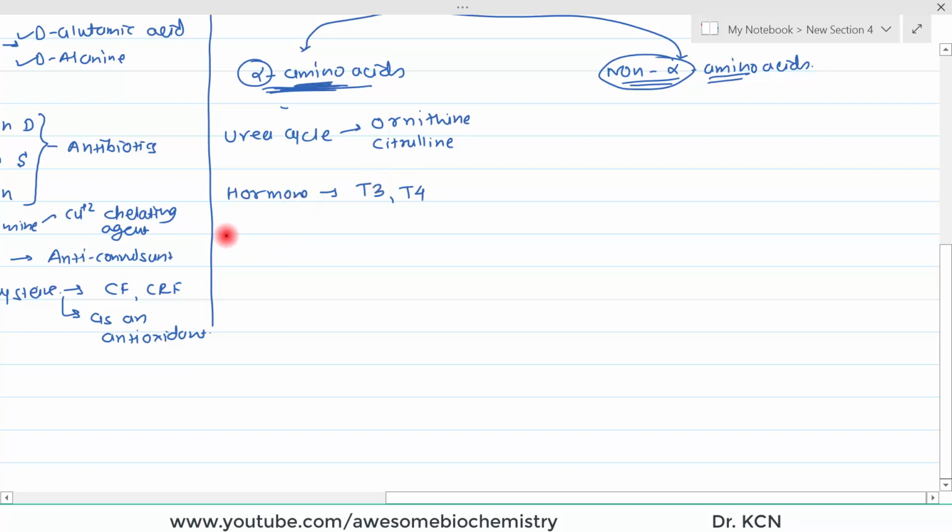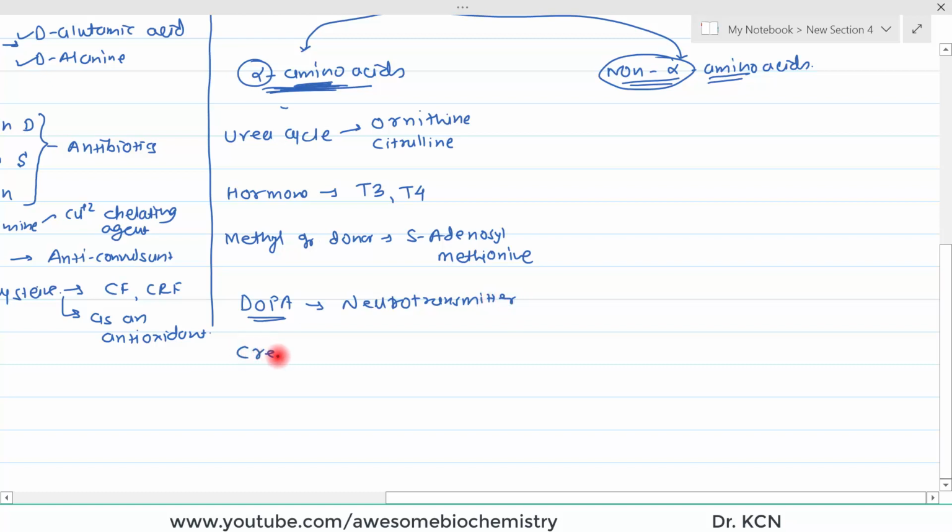Then certain such amino acids can act as a methyl group donor. The methyl group donor is S-adenosyl methionine. This is also an example of a non-standard L alpha amino acid. Then we have DOPA. This amino acid acts as a neurotransmitter. Then we have an excretory product, that is creatinine. So creatinine is excreted in urine.